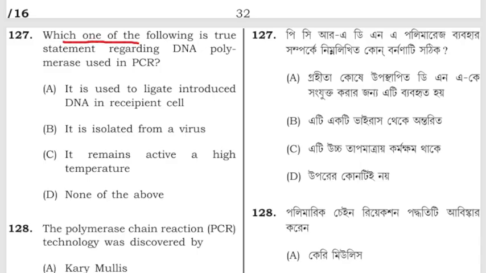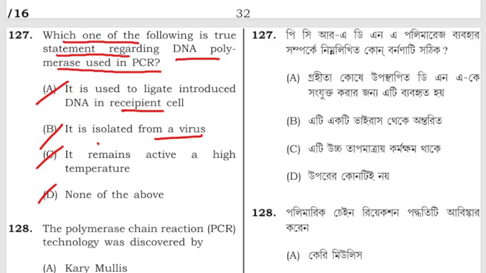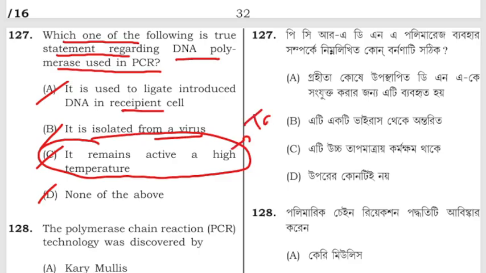Which one of the following is a true statement regarding DNA polymerase used in PCR? A, it is used to ligate introduced DNA in recipient cell. B, it is isolated from virus. C, it remains active at high temperature, or D, none of the above? The DNA polymerase used in PCR is characterized by remaining active at high temperature, and it is known as Taq polymerase.